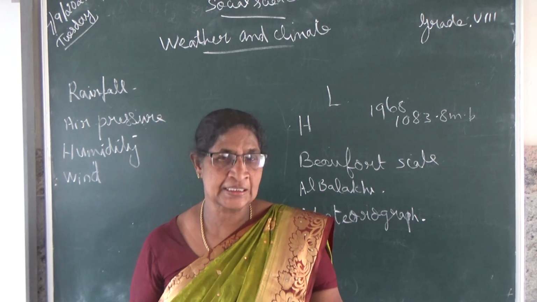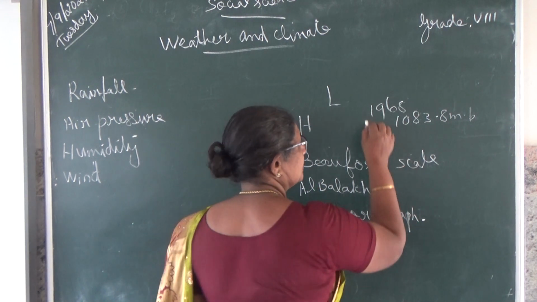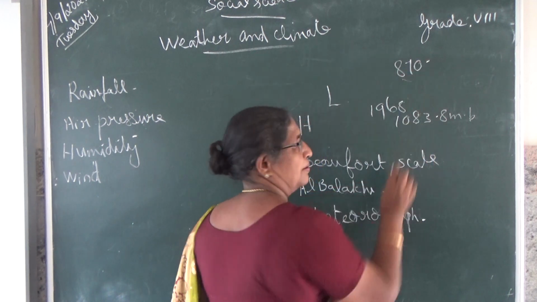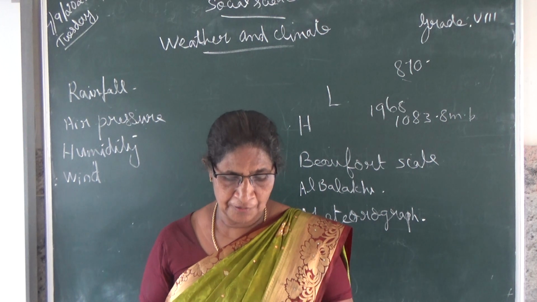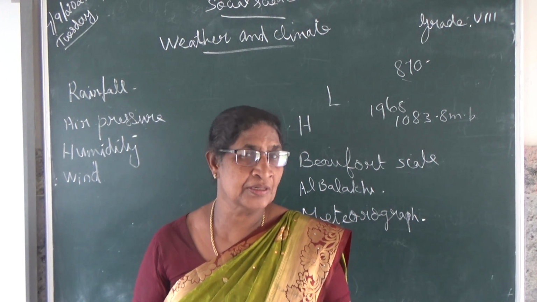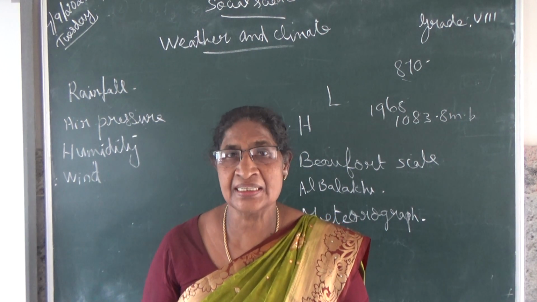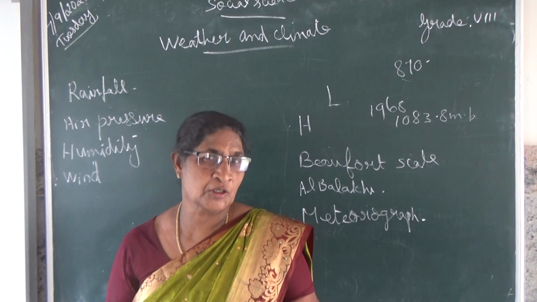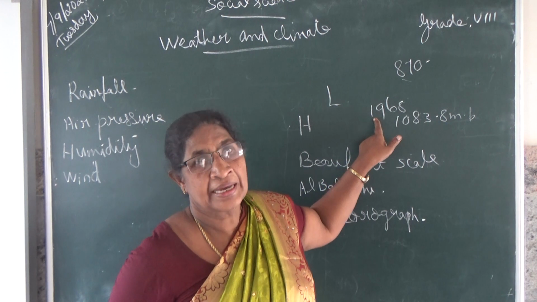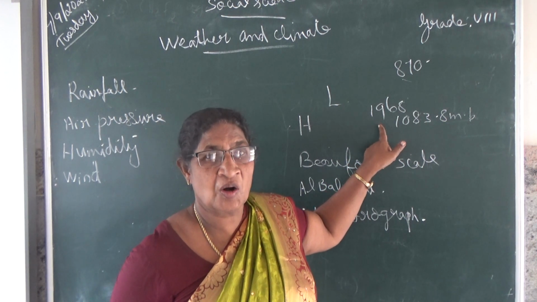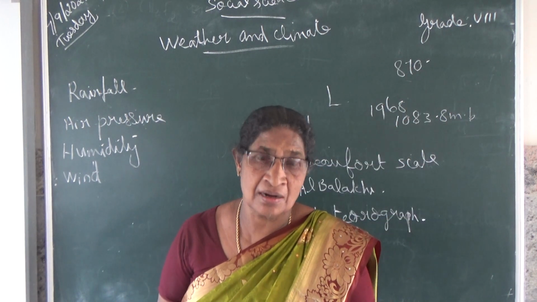Then the lowest pressure is 870 millibar. That is the lowest air pressure measured or recorded at a typhoon in Mariana Island, on 12th October 1979. That is the highest air pressure recorded at the world level, and this is the lowest air pressure recorded at world level.